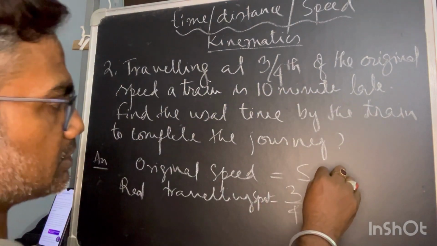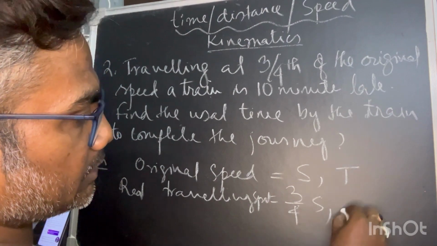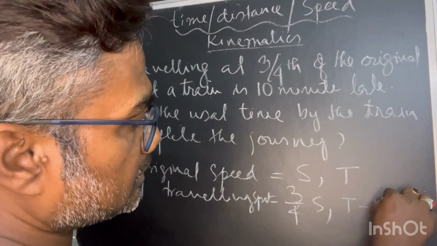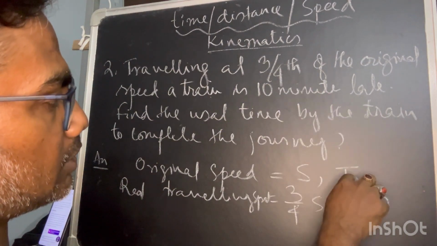That means with S, if the time is T, with this speed the time is T minus 10, and it is in minutes, so I will assume all of these are in minutes.